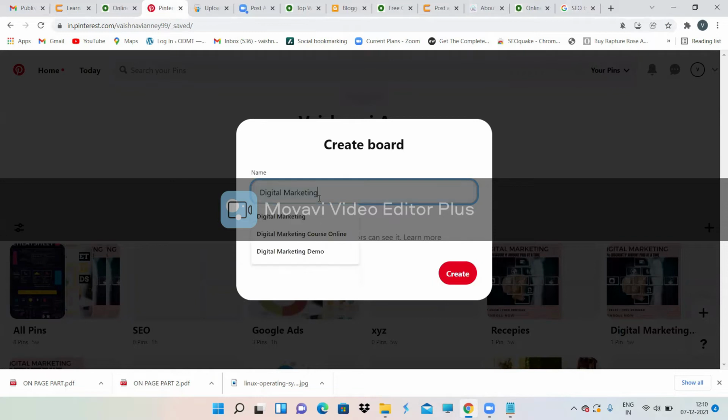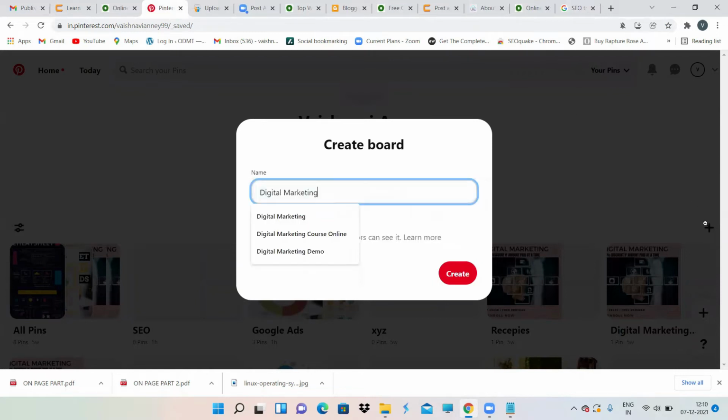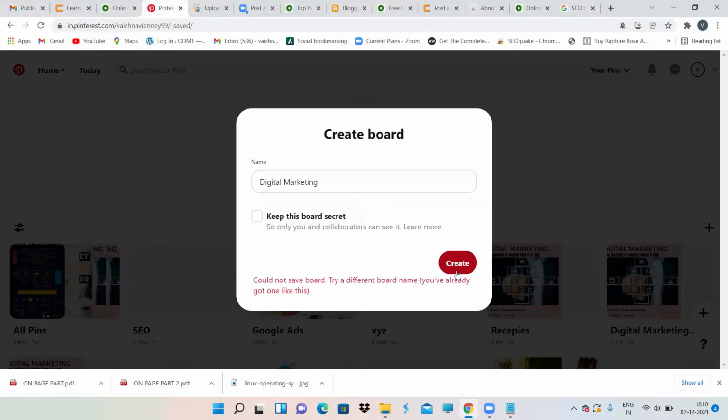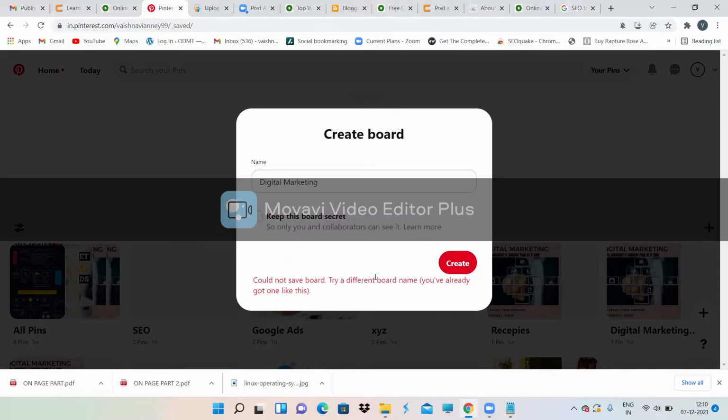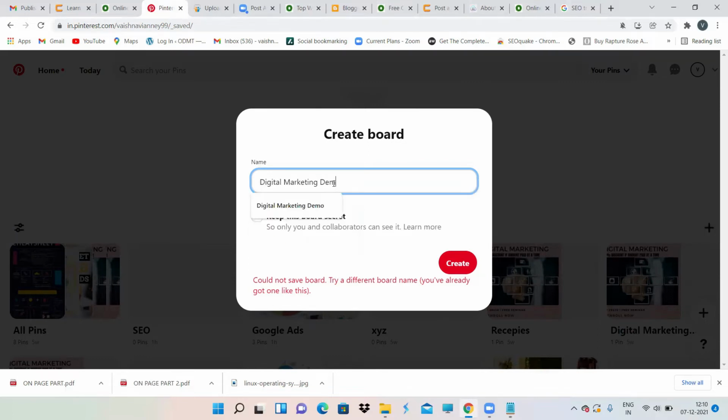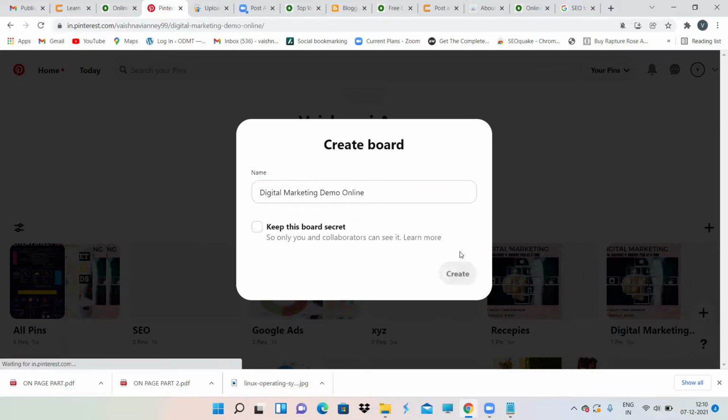Just log into your Pinterest account, click on the plus symbol, click on create a board, give a name for your board, then click on create. Could not save board, try a different board name. You have already got one like this. Maybe I've already created a board with that name, so it's telling me to change the name. Digital marketing demo online. Let's see. Okay.